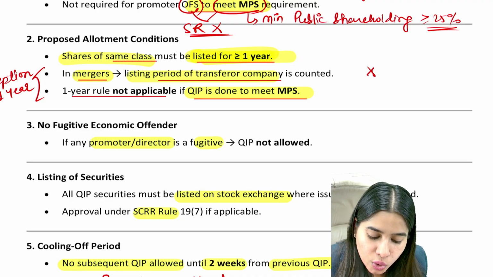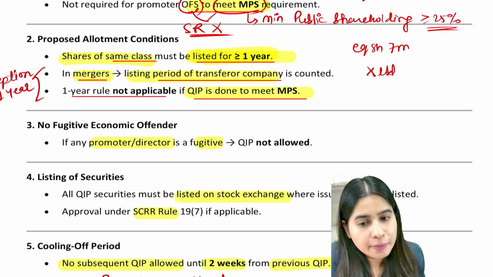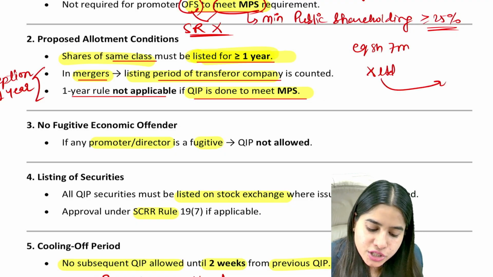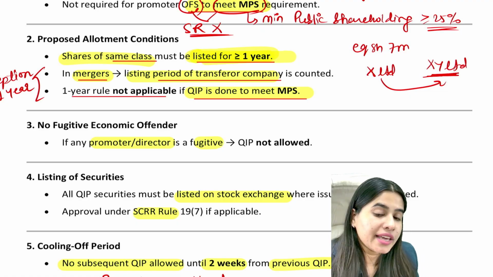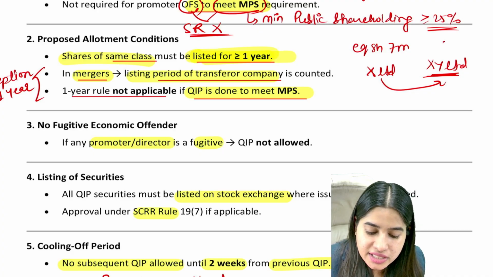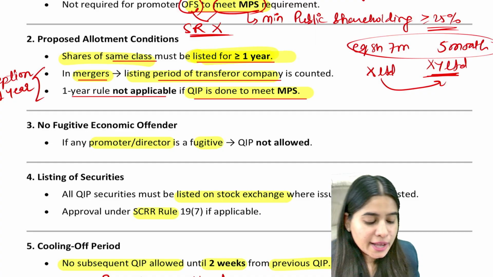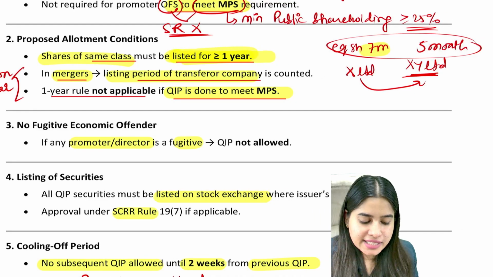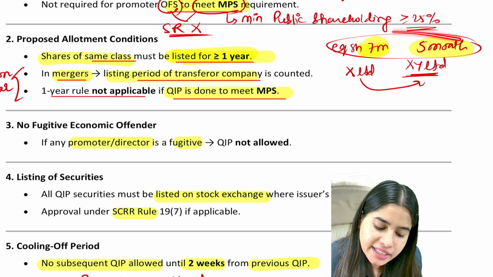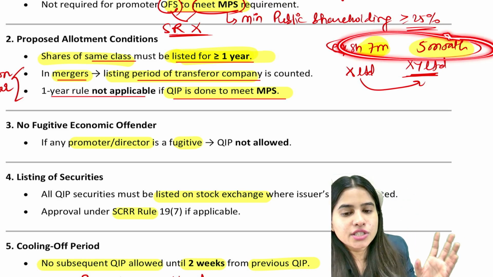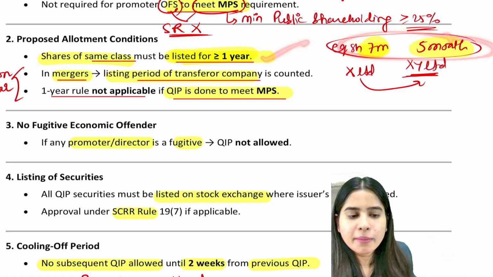Let's say there was an old company X Limited. Okay, they listed their equity shares for 7 months. After that, X Limited merged with Y Limited and became XY Limited. Now the new company XY Limited has held these equity shares for, let's say, 5 months. Will we say that 1 year is completed? Yes, because we will include the listing period of the old transferor company also. So we will say that it has been listed for 7, 8, 9, 10, 11, 12 months, which is 1 year. So in that case, this requirement is fulfilled.